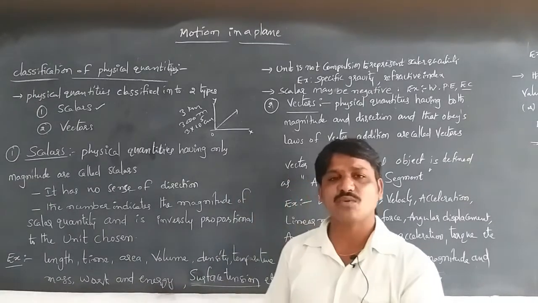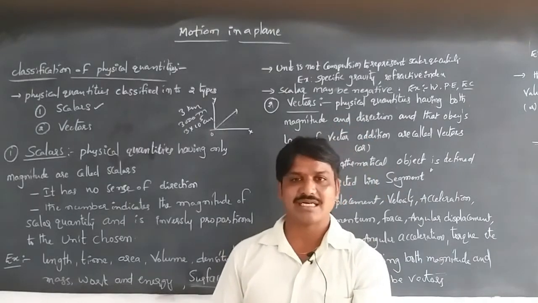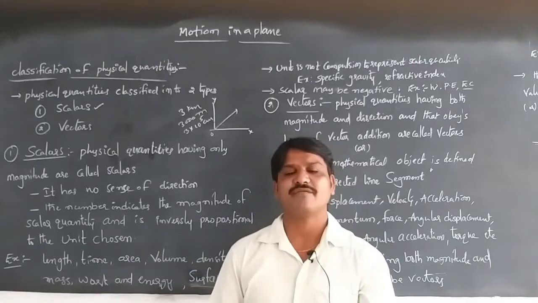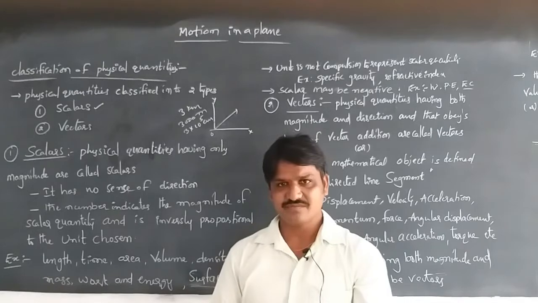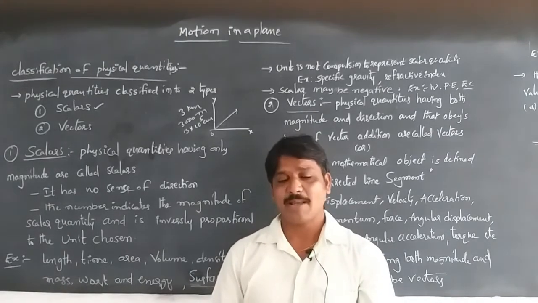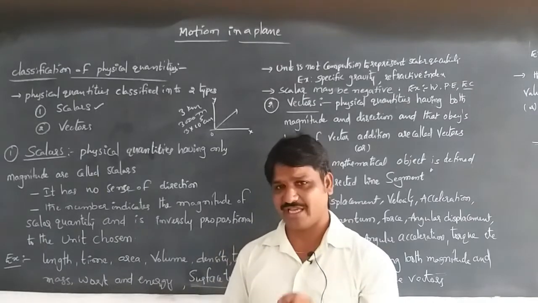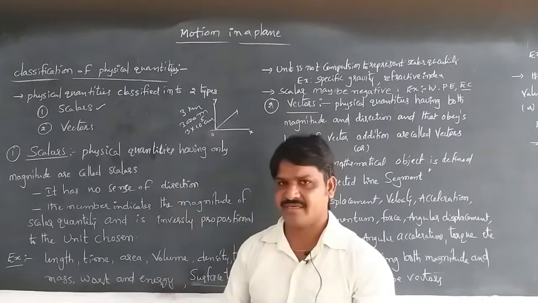Some physical quantities having a direction can also be considered scalars, like electric current and surface tension, because they do not obey the laws of vector addition. So the electric current can be considered a scalar quantity.